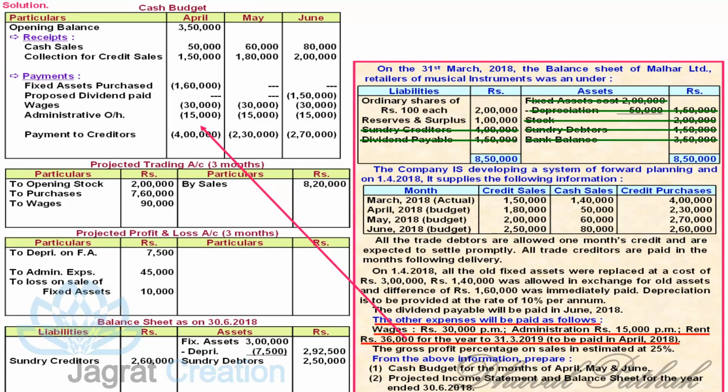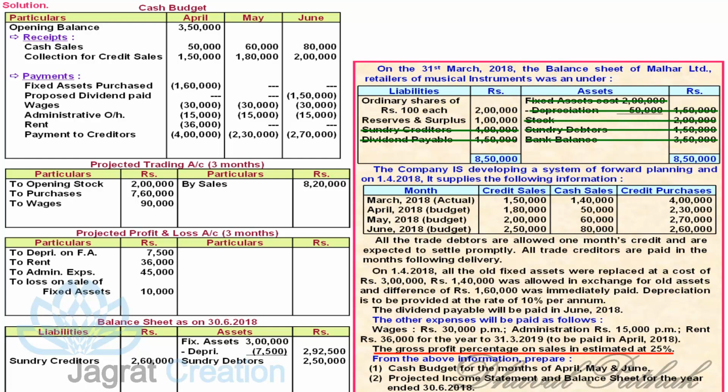Rent paid for the whole year in April, 36,000. That is also an expense, will be debited to profit and loss account. Now gross profit percentages are given to you. These gross profit percentages are given for the purpose of finding out the closing stock, and this gross profit is also useful for finding out the gross profit.